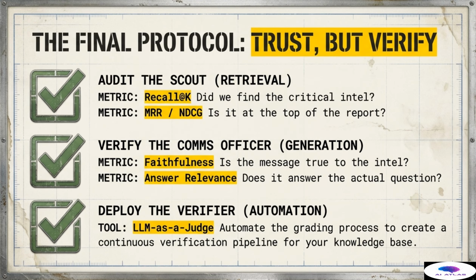Second, we verify the comms officer, focusing on generation integrity. We measure faithfulness to ensure the message is true to the context, and we measure answer relevance to confirm that the generated message actually answers the user's question. Finally, we deploy the verifier, automating the entire process. The key tool here is the LLM as a judge, which automates the grading process across all metrics of the RAG triad. By embedding this continuous verification pipeline into your operation, you move beyond subjective confidence and achieve true, measurable, and sustainable trustworthiness for your knowledge base.